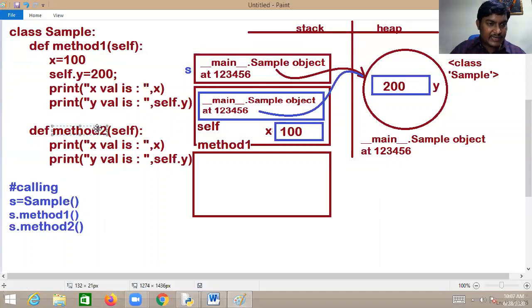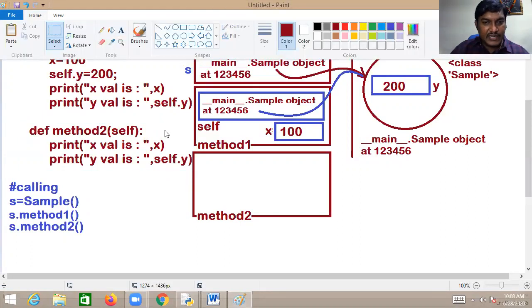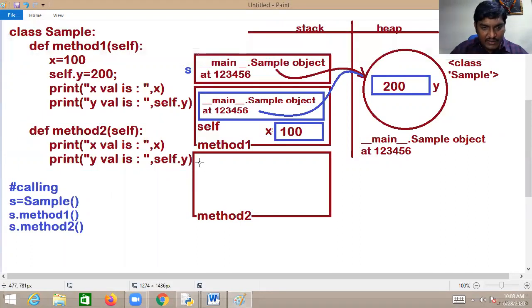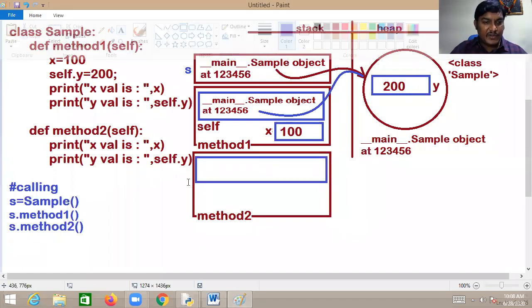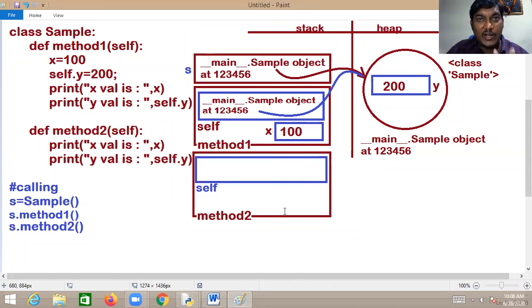In method 2, only self is there, as of now. Immediately memory is allocated for self in method 2. But self is always referred to what? As I said, self is always referred to the current object. Now you may have the question: current object means what?